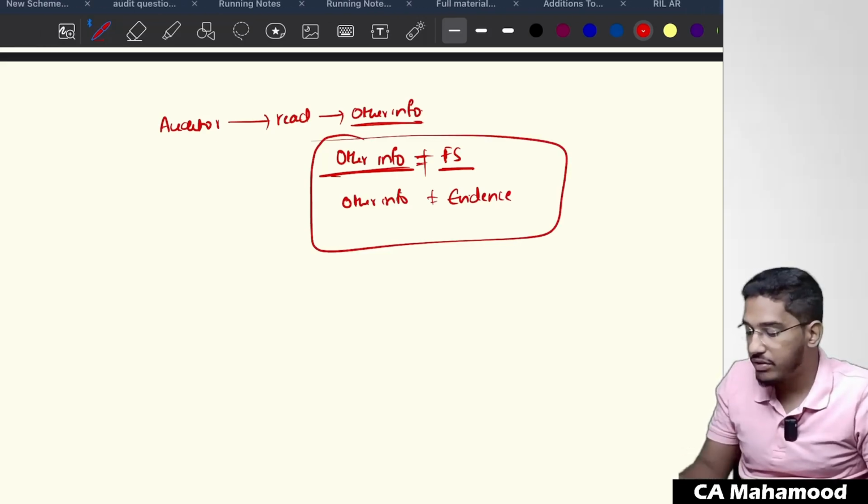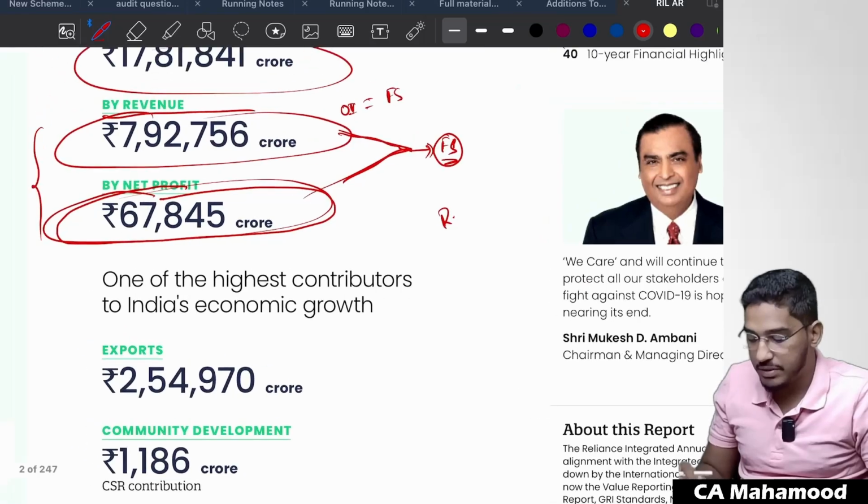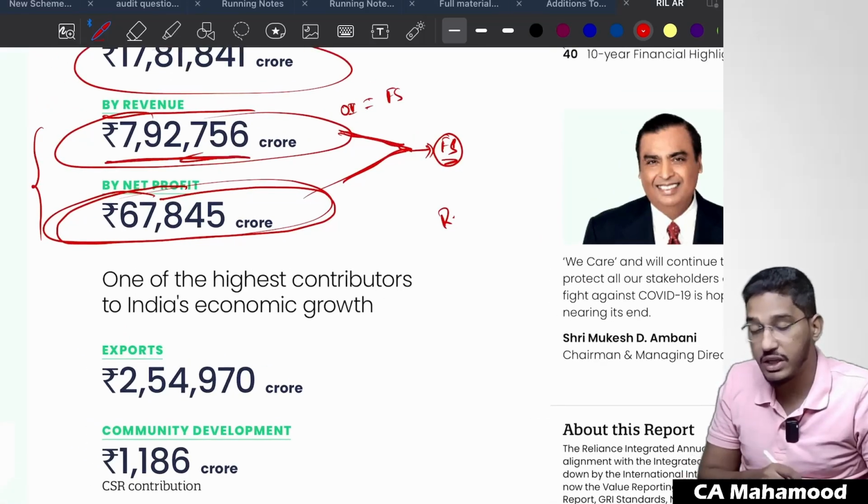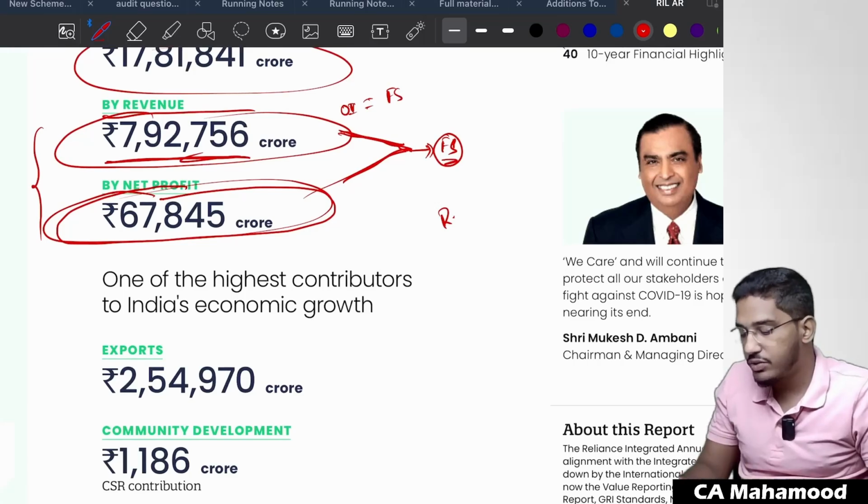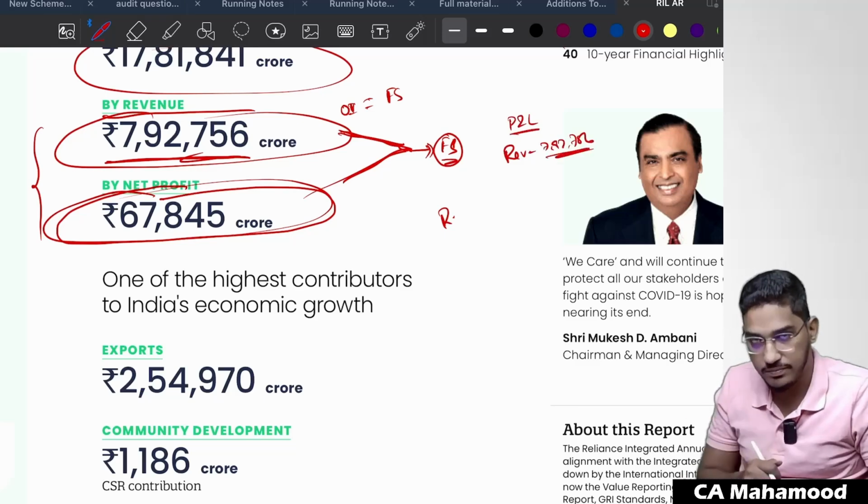Sir, what do you mean by finding out the inconsistency? Take a simple example here. In the other information, they have told that revenue is 7,92,756 crores. What I need to check is to open my statement of P&L and check whether the total revenue in the statement of P&L is 7,92,756 crores only or not.